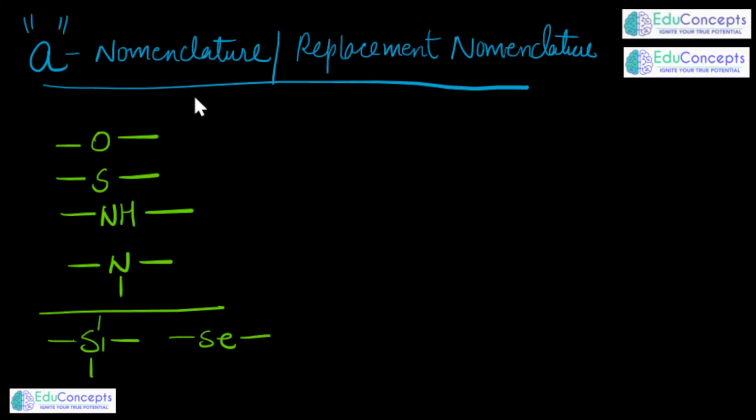So majorly, when we talk about replacement nomenclature, it is a nomenclature used when, because of some reason, we are not able to write the conventional names. So whatever the conventional names of these heteroatoms are in their nomenclature, if you are not able to use that, then we generally adopt this nomenclature which we call the a nomenclature or replacement nomenclature. Let me explain what I mean by it.